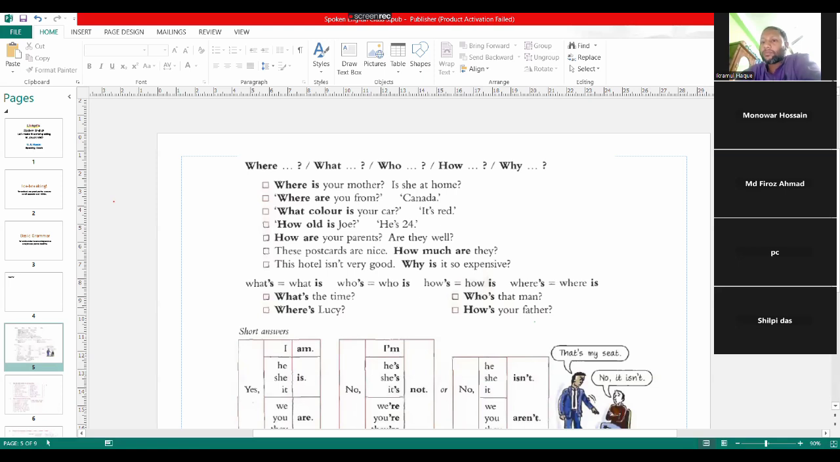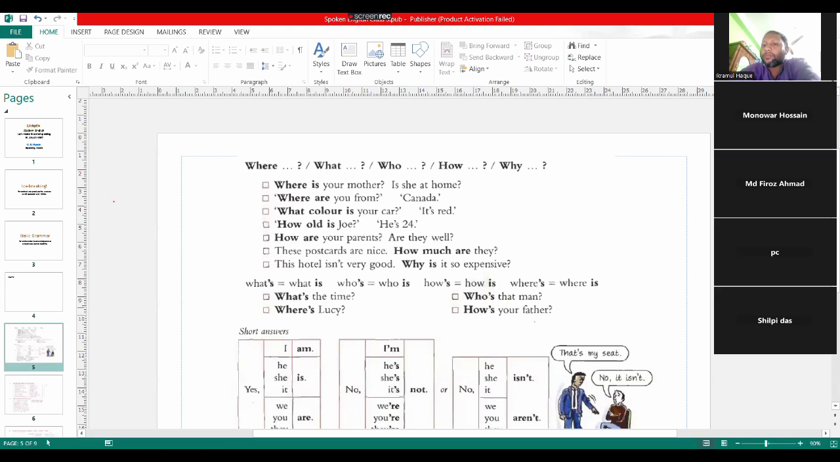Okay, and another question, how are your parents? Are they well? So you can say yes, they are doing good, they are fine, they are doing nice. So in different ways, you can answer the questions. How are your parents? It means that someone wants to know about the present condition, I mean mental, physical condition of your parents.